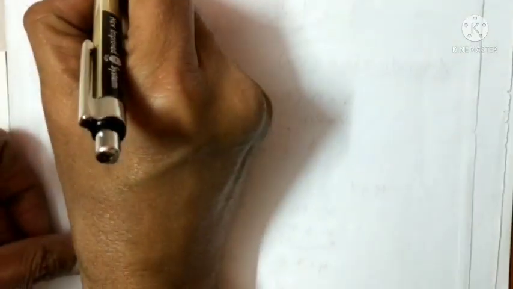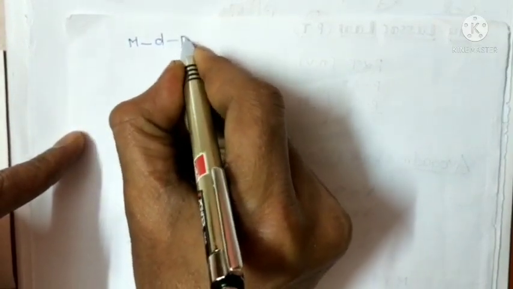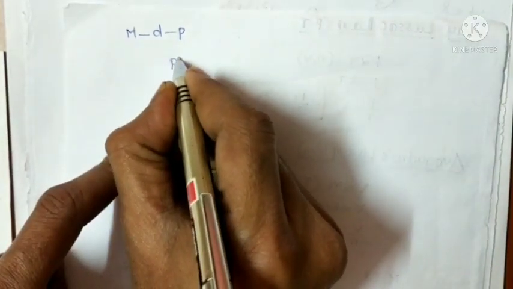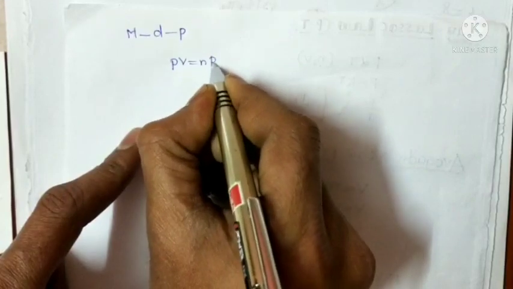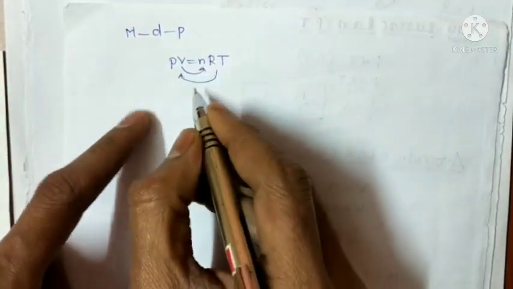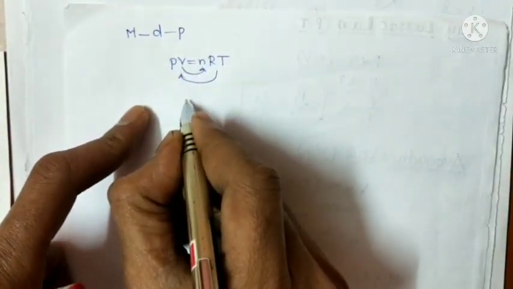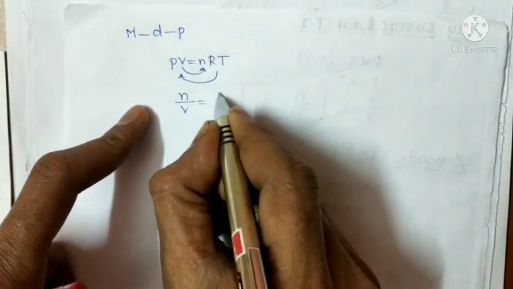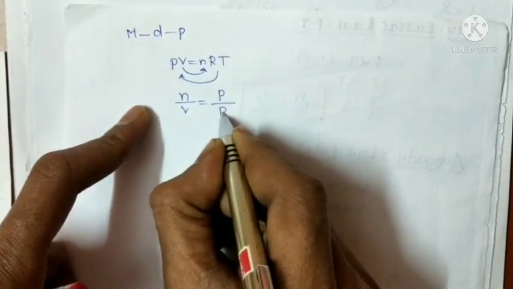From this ideal gas equation we find the relationship between molar mass, density and pressure. The ideal gas equation is PV is equal to nRT. Now, interchanging RT and volume, n by V equals P by RT.